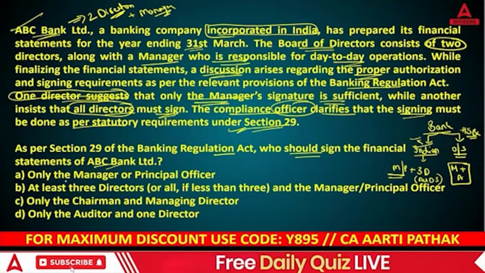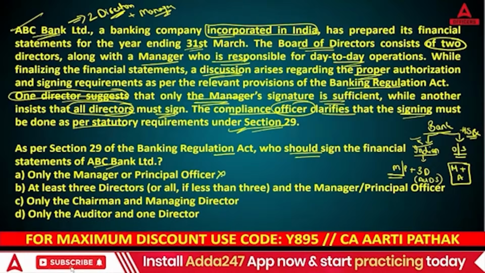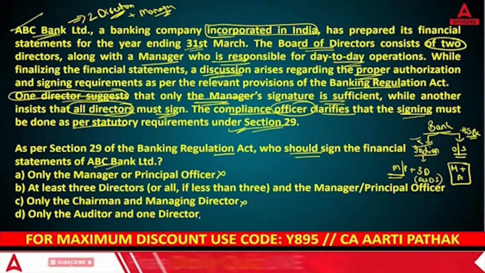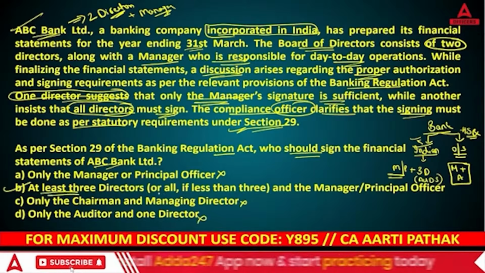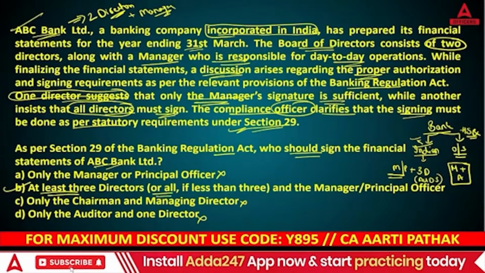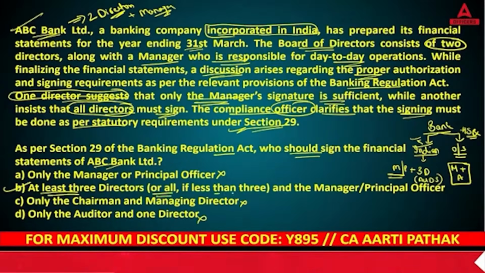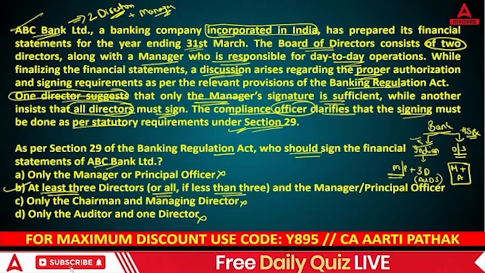So only the manager or the principal officer? No, this is wrong. Only the chairman and managing director? Incorrect. Auditor director? No. The right answer is at least three directors if you have more than that or up to three. If you have less than three, then you need to take the signature of all the directors.